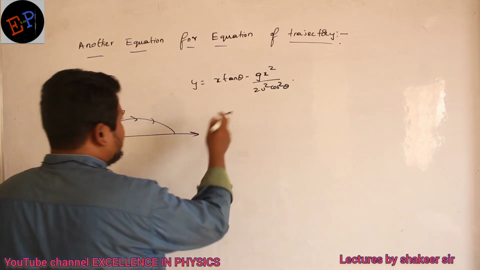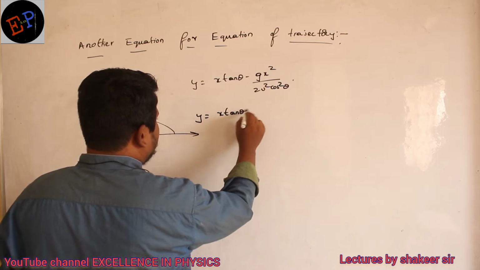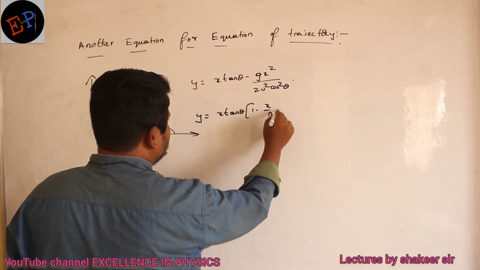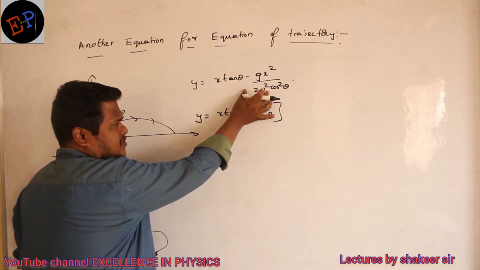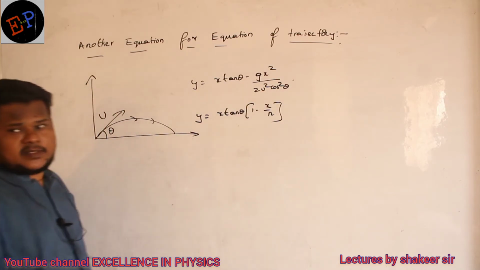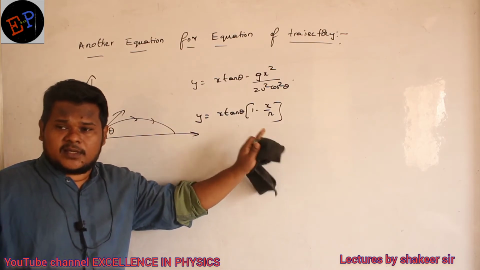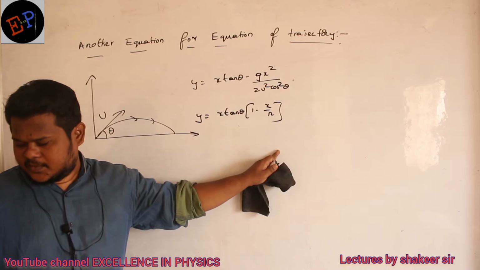So the same equation I can write in one more format also. I can write y is equal to x tan theta multiplied by 1 minus x by R also. This equation, if I convert in terms of range, is the equation which I get. So the derivation part I am not explaining. Just remember, this is another form of the equation of trajectory. Are you able to understand?